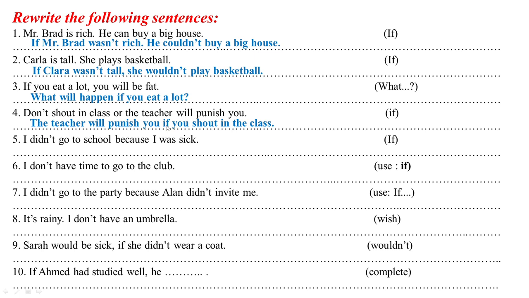Here, because I have used if in the middle of the two sentences, this is the condition after if. Next: I didn't go to school because I was sick. Use if, and this is a past situation, so we're going to use the third conditional in this way. If I hadn't been sick, I would have gone to school.